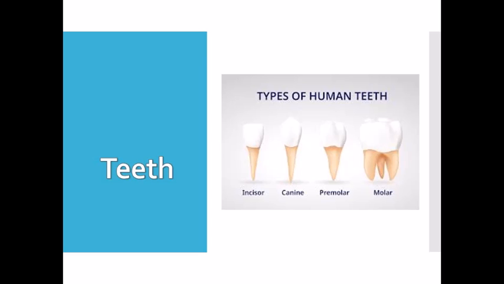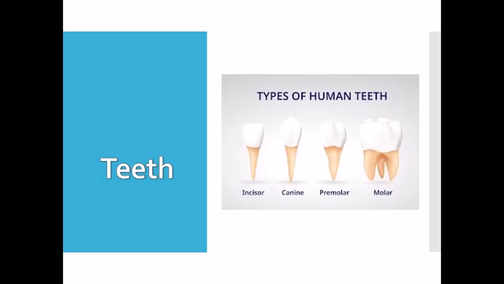We can divide teeth on the basis of their shapes and functions. On the basis of their structure and functions, teeth are of 4 types: incisors, canines, premolars and molars.